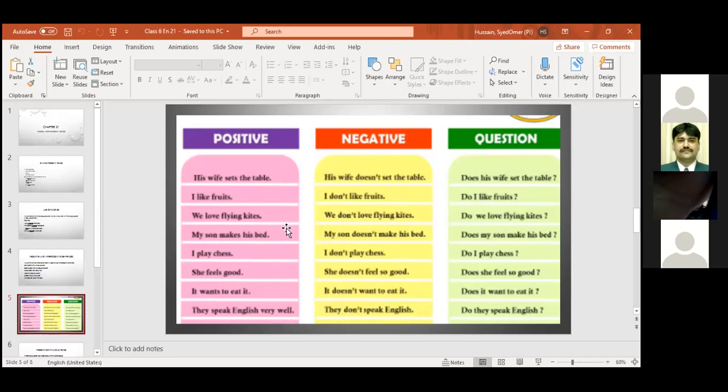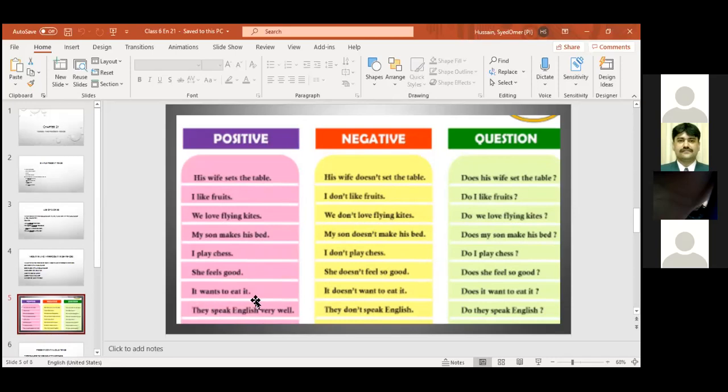We love flying kites. We don't love flying kites. Do we love flying kites? My son makes his bed. My son doesn't make his bed. Does my son make his bed? I play chess. I don't play chess. Do I play chess? She feels good. She doesn't feel good. Does she feel good?